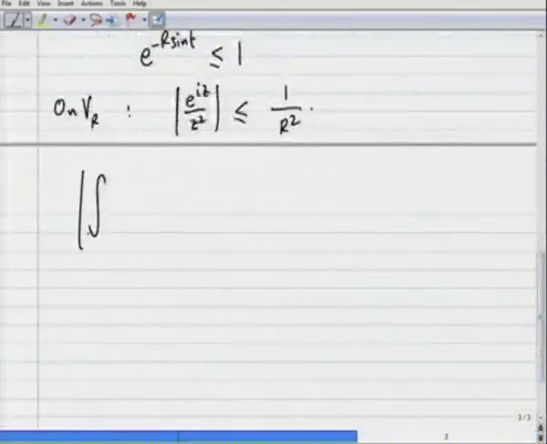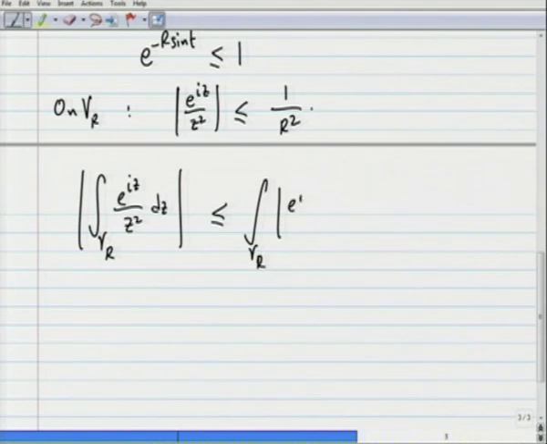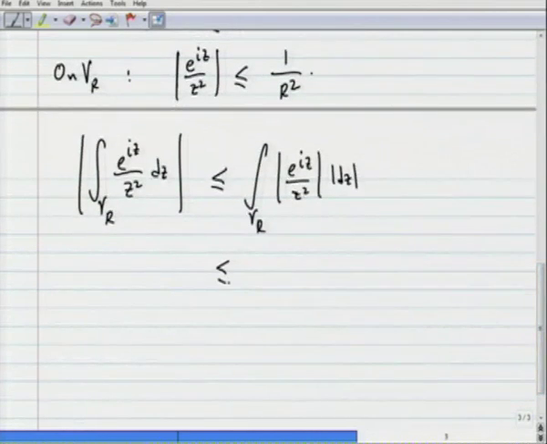So, the modulus of the integration over gamma r of e raised to i z by z squared d z, by the estimation theorem, is less than or equal to the integration over gamma r of the modulus of e power i z by z squared times mod d z, which is less than or equal to 1 by r squared on gamma r.